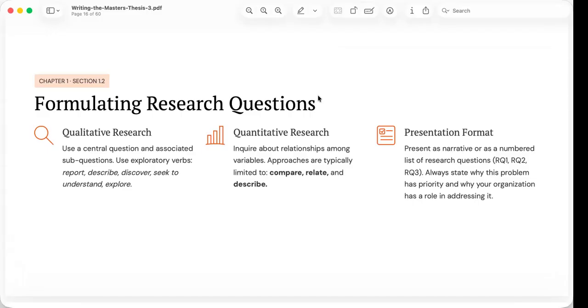Moreover, researchers should explain why these questions deserve investigation. Why is the issue important? Why is the organization concerned? Why should society care about the answers? Good research questions are not only methodologically sound, they are also meaningful.